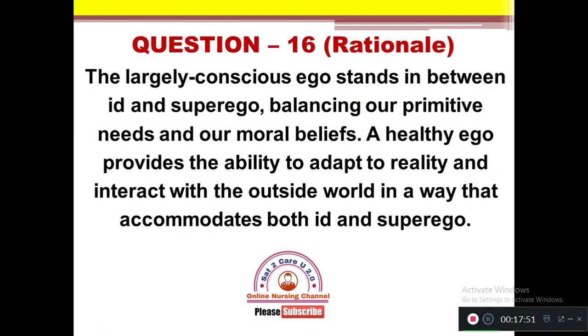The rationale here: the largely conscious ego stands in between id and superego, balancing our primitive needs and our moral beliefs. A healthy ego provides the ability to adapt to reality and interact with the outside world in a way that accommodates both id and superego.